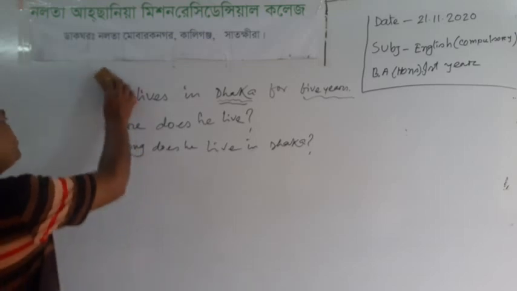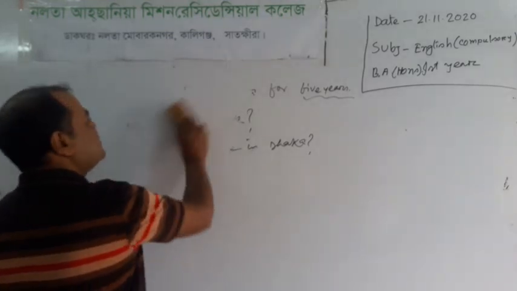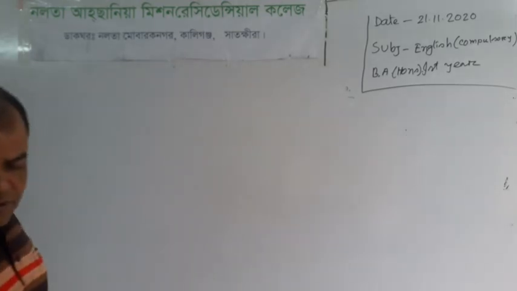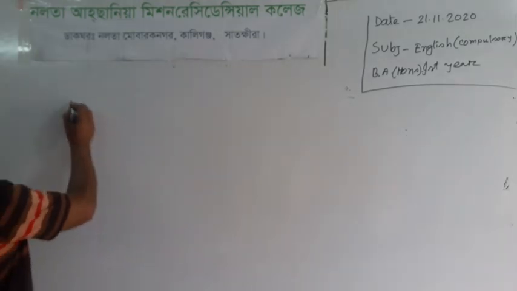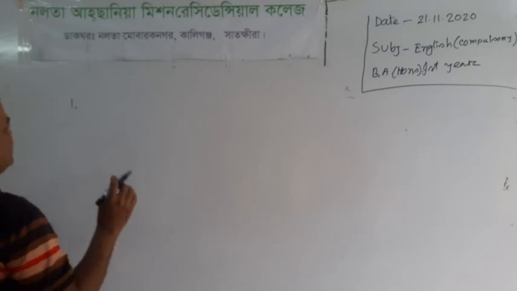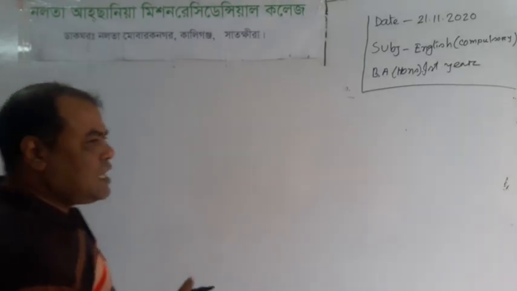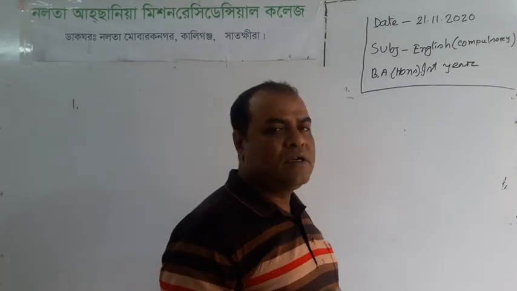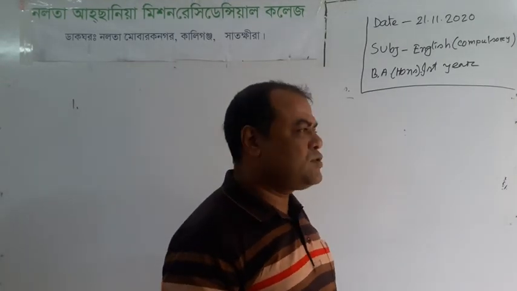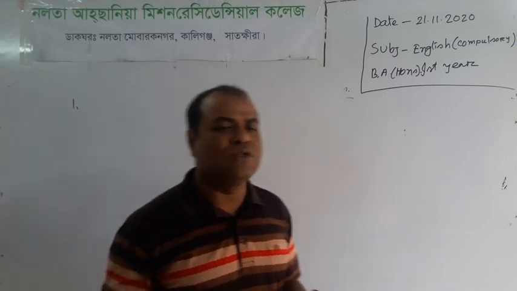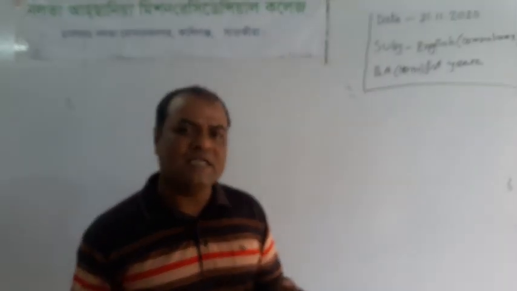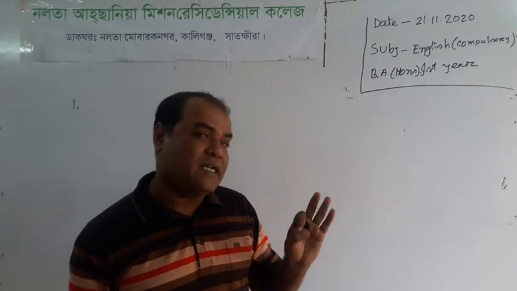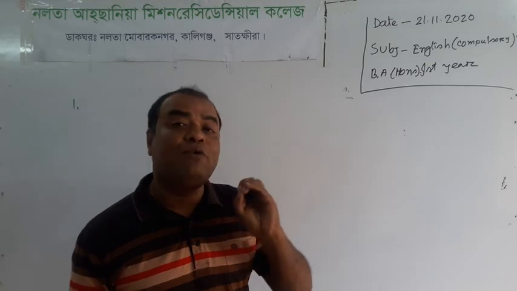So, what do we have to do to make WH questions? At first, we have to find whether the sentence has any auxiliary verb or not. Next, if there is no auxiliary verb, we have to use do, does or did to make it interrogative. But at first we have to put the WH word.